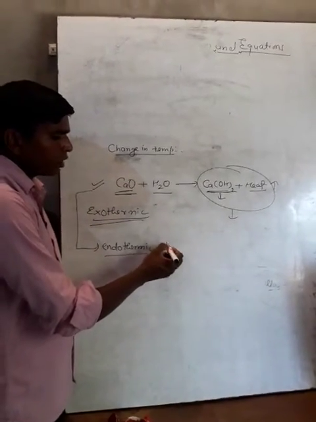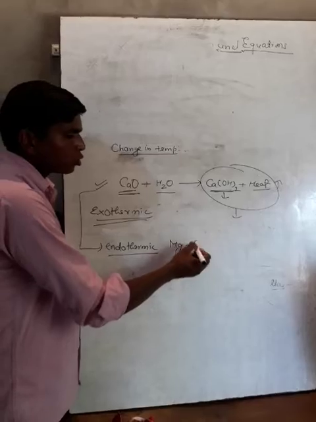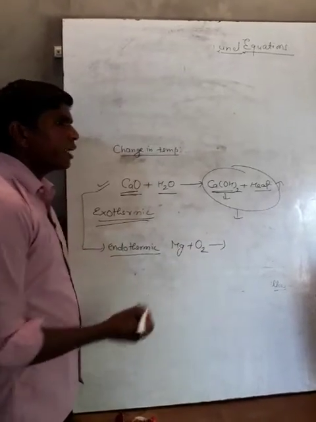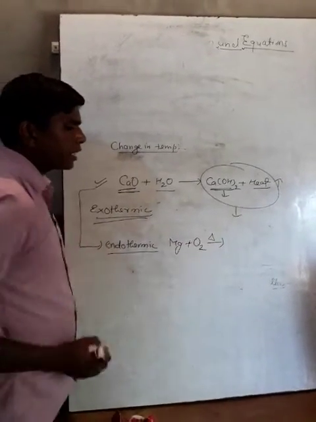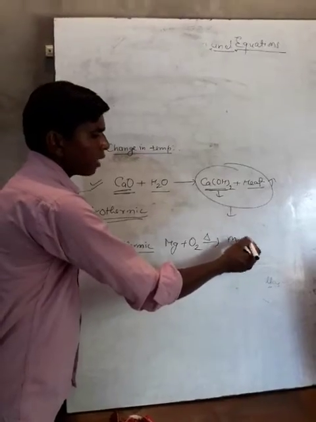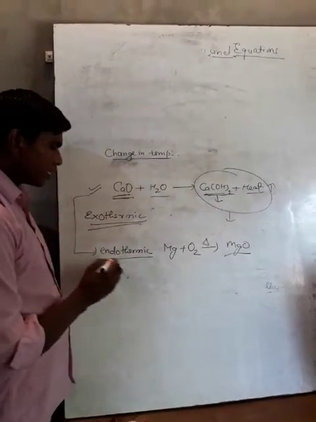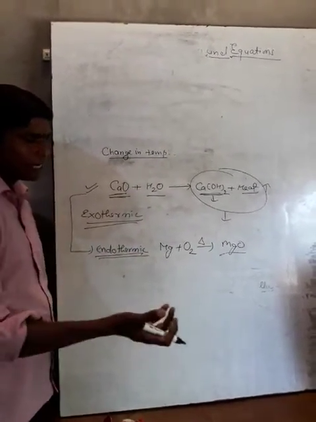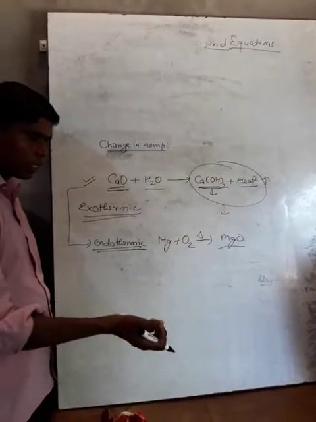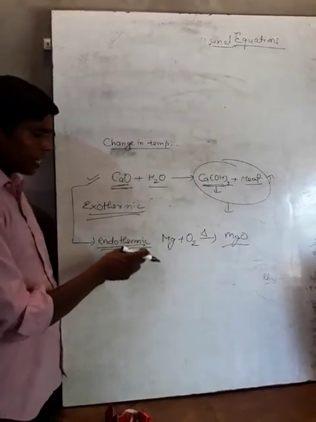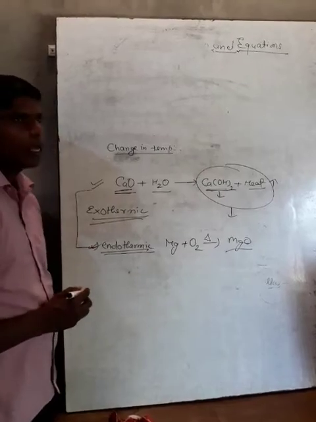Simply we can say Mg plus O2. When we apply heat, it forms magnesium oxide. So this is a type of endothermic reaction because heat is required to react, means it absorbs heat energy, so it is called an endothermic reaction.